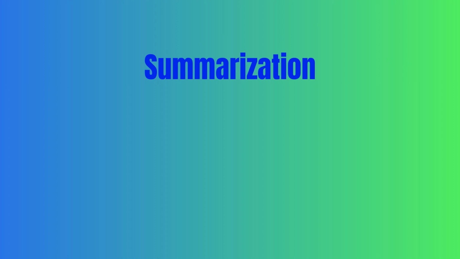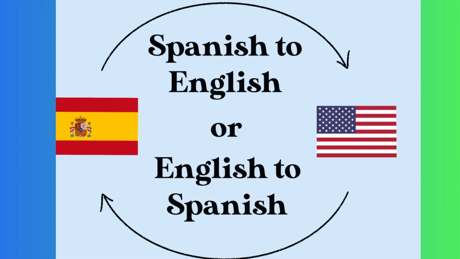Summarization. ChatGPT can generate a concise summary of a long piece of text. For example, it can summarize a long news article into a few bullet points. Translation. ChatGPT can translate text from one language to another. For example, it can translate a sentence from English to Spanish. However, the exact capabilities of the model can vary based on the fine-tuning and training it has received.